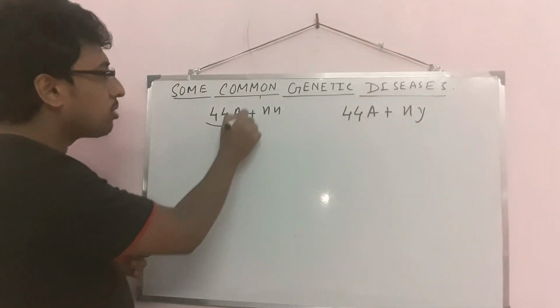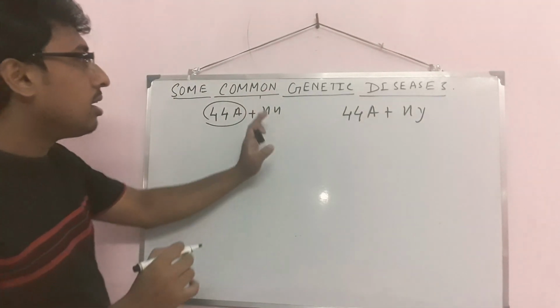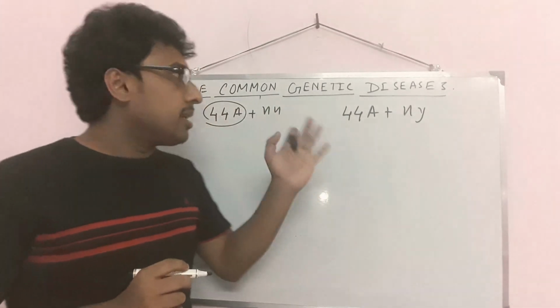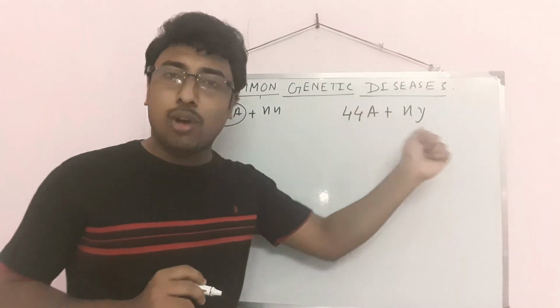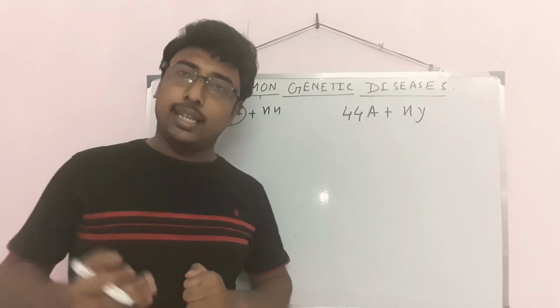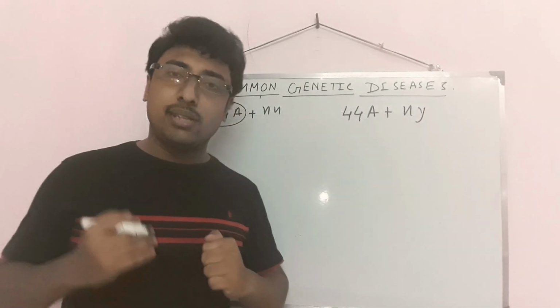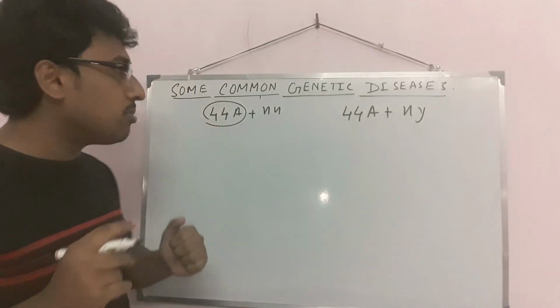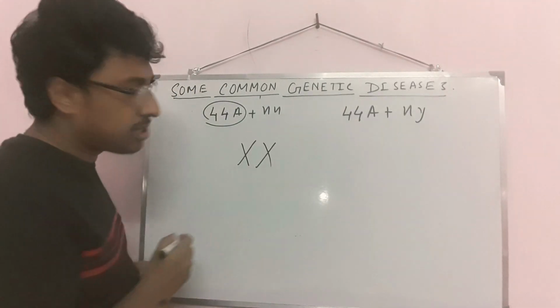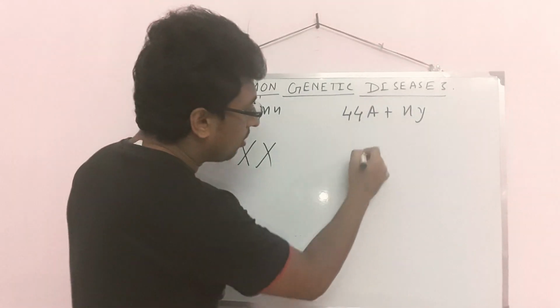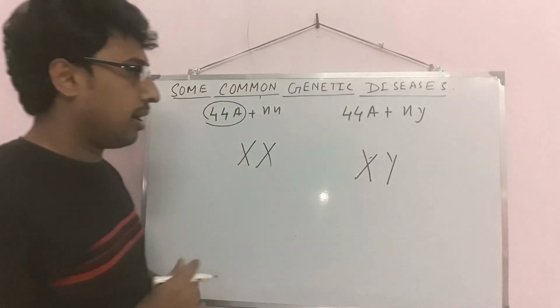So don't think about autosomes, only think about sex chromosomes. In the female body there are 2 X, and in the male body 1 X and 1 Y. So think about female: 2 X chromosomes, and male: 1 X 1 Y chromosome.